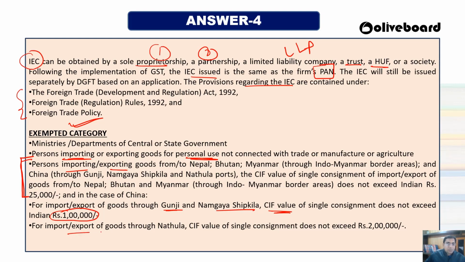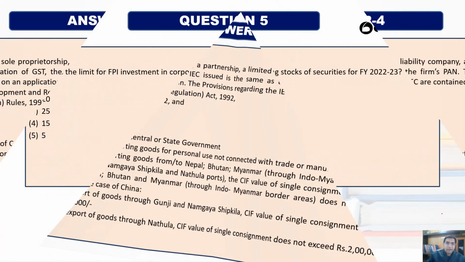Then for import export through Nathu La Pass, the single consignment value should not exceed rupees 2 lakh. If it exceeds 2 lakh, then you have to take the code. So there are some exempted categories mentioned here, related to Nepal, Bhutan, Myanmar, and China also, because trade happens through various passes. So the government is providing some exempted categories.